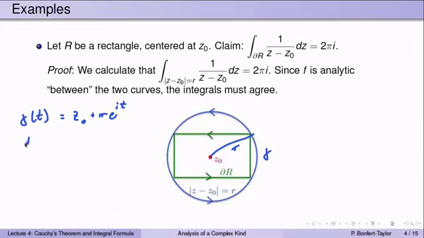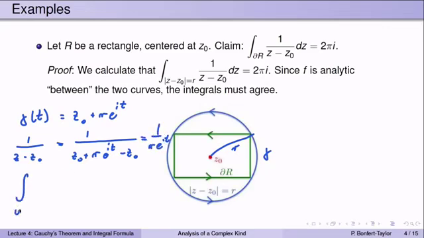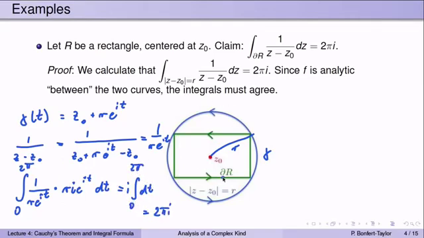Then if you look at this integrand 1 over z minus z0, once you plug in the parametrization, that becomes 1 over z0 plus r e to the it minus z0. The z0 cancels out, so the integrand becomes 1 over r e to the it. So the integral then becomes the integral from 0 to 2 pi of 1 over r e to the it times gamma prime of t, which is r i e to the it dt. The r's cancel out, the e to the it's cancel out, and so all you're left with is i times the integral from 0 to 2 pi dt, and that equals 2 pi i. So the integral over the circle is quite easy to evaluate and equals 2 pi i.